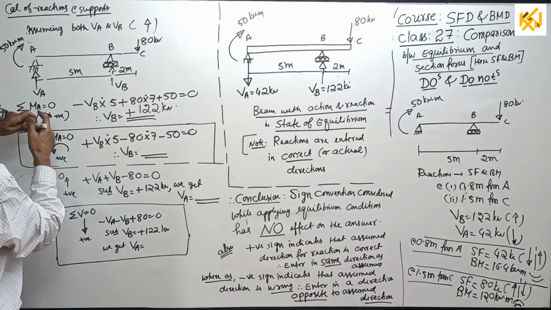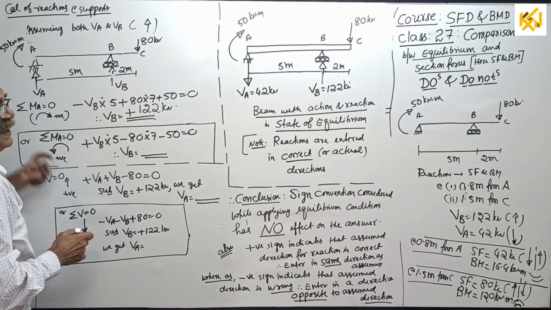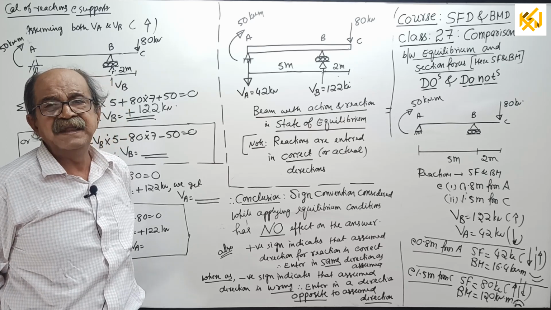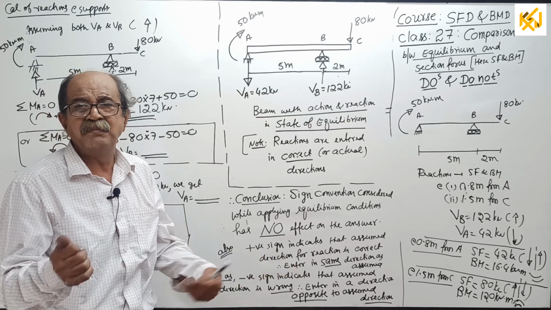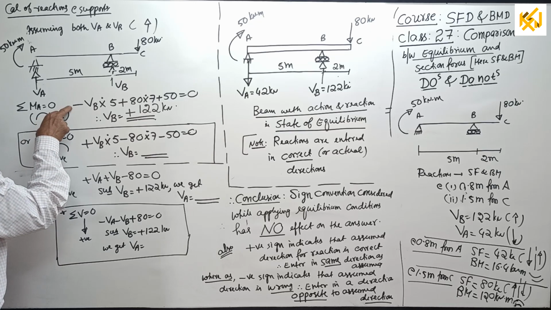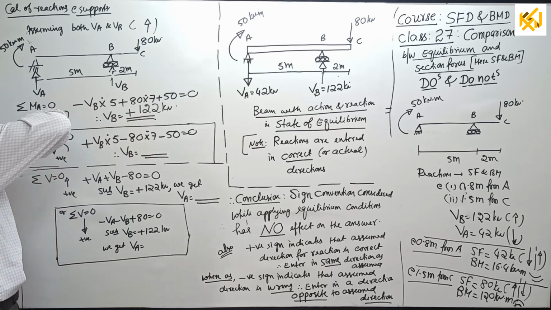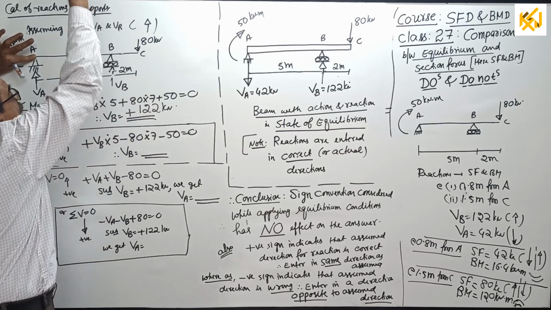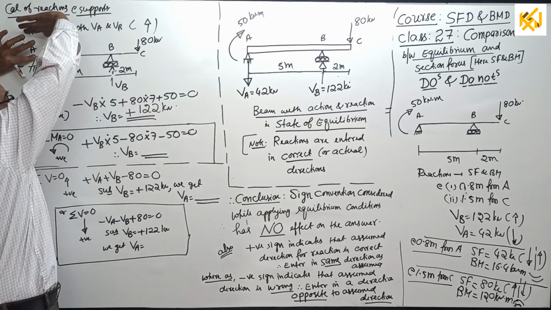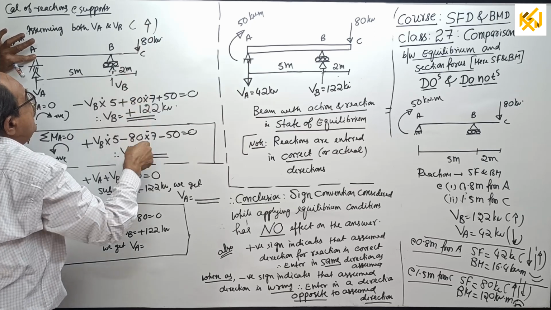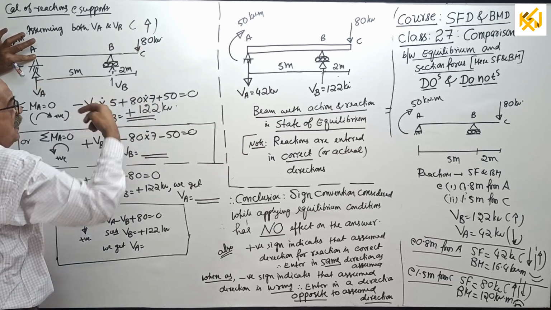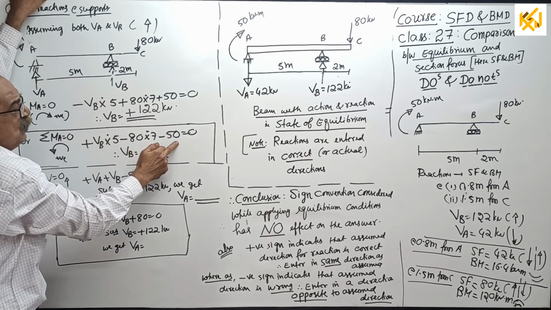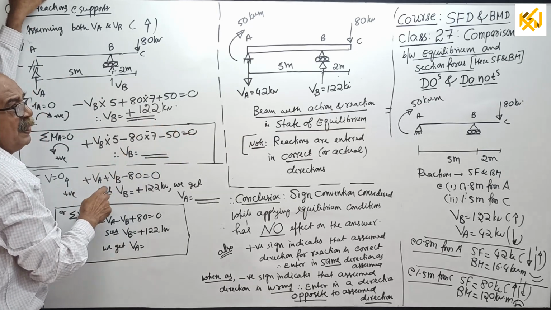Then somebody can ask, sir, why you took clockwise positive? Sir, what will happen if you take anti-clockwise positive? Take it, no problem. See, now I will take the same thing once again, anti-clockwise positive. Then VB into 5 is anti-clockwise, plus. 80 into 7 is clockwise, so minus. Plus, clockwise 50, therefore minus 50 equal to 0.